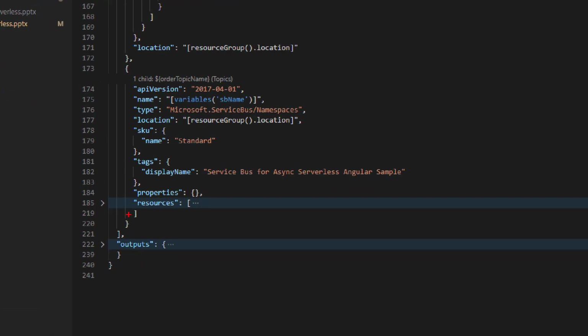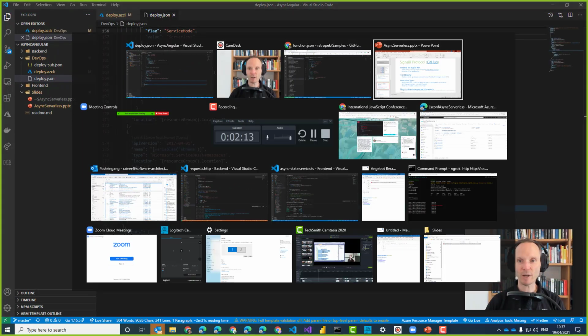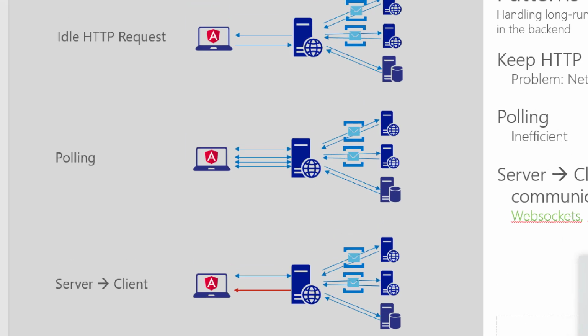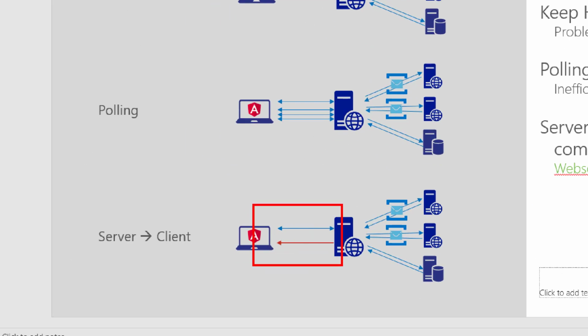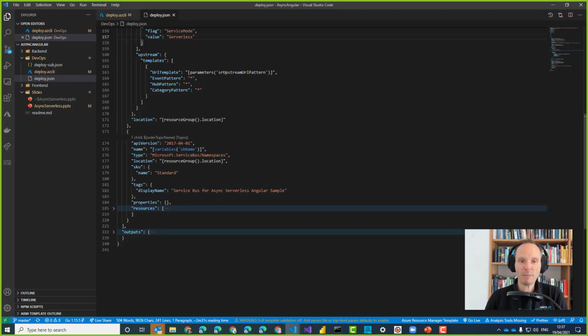Last but not least, the last element here in the DevOps part is the service bus. This is the communication with the backend systems. So if I go here in my slides again, just for a second, this one is the SignalR part. This one is the service bus. I'm talking to my backend microservices. I'm talking to the maybe legacy systems in the background, or maybe huge ERP systems like SAP or things like that. This is the service bus that lets me asynchronously communicate with my backend systems. Okay? These are the 3 things.